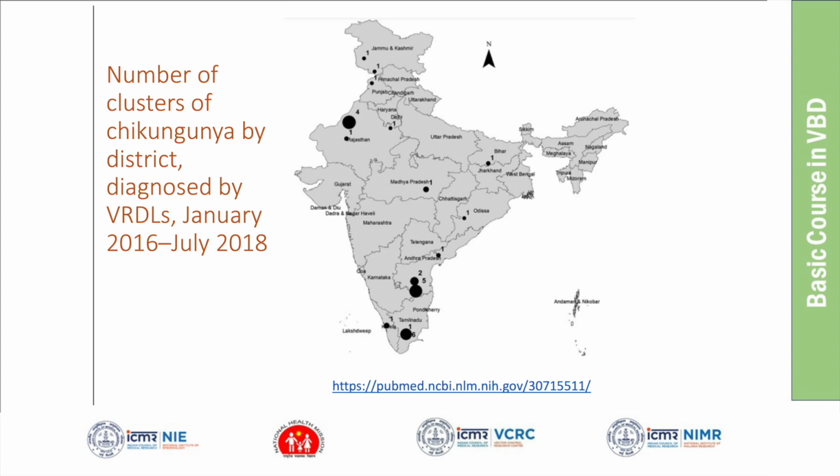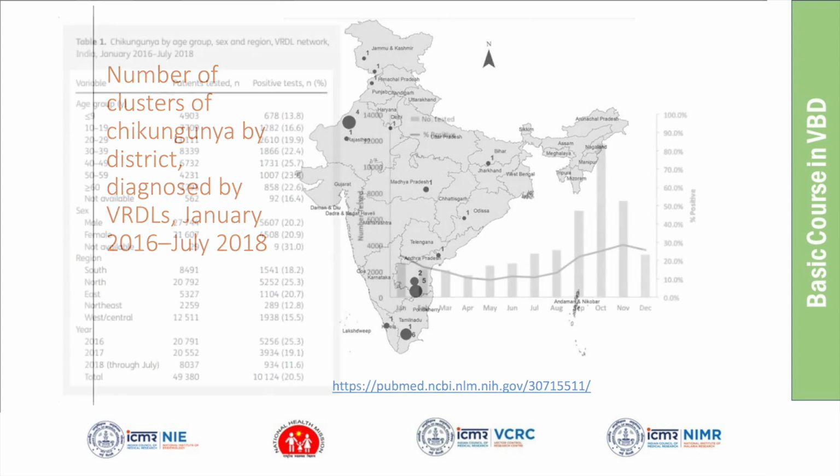I can see even one cluster reported from Odisha. I think it's not coastal, there is a dot bordering Chhattisgarh. I don't know the name of the district. I think one cluster was reported during 2016 to 18 through the VRDL network.